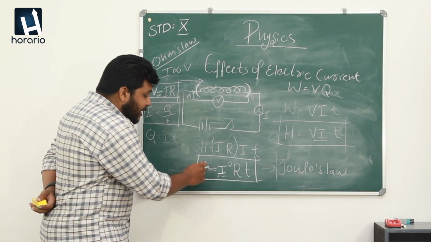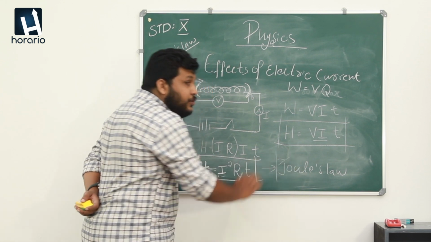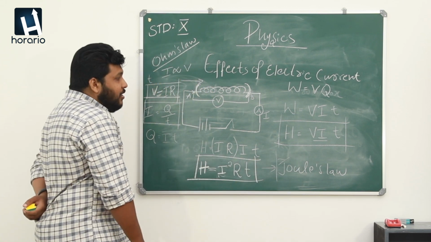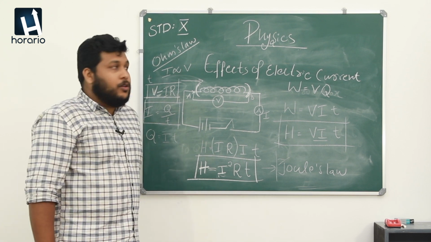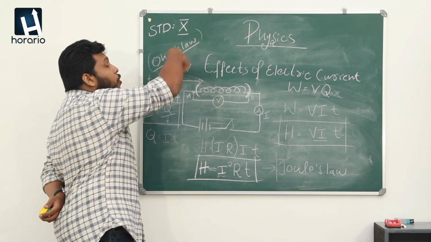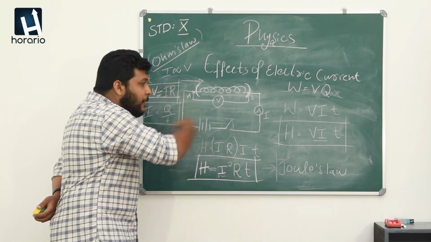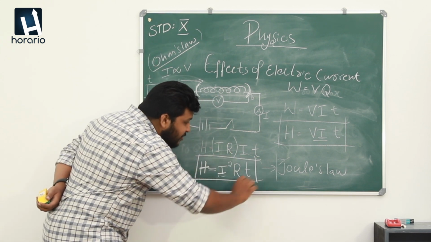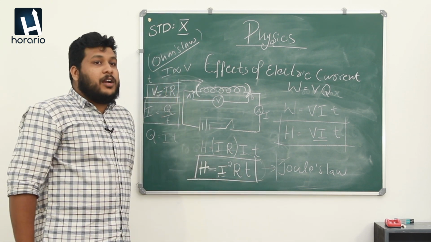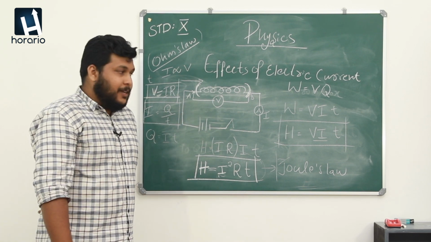And the heat energy which is produced according to the law of Joule is known as Joule heating or ohmic heating. Ohm means the scientist who derived Ohm's law. The heating process or the heating phenomenon that takes place in a circuit under the conditions of Joule's law is known as Joule heating or ohmic heating.